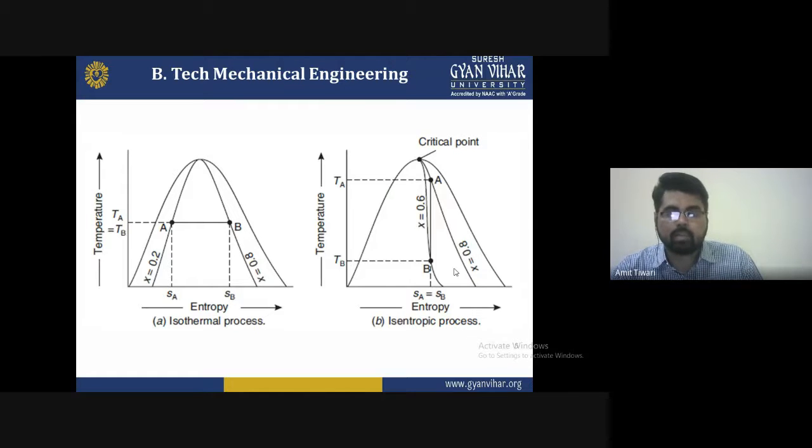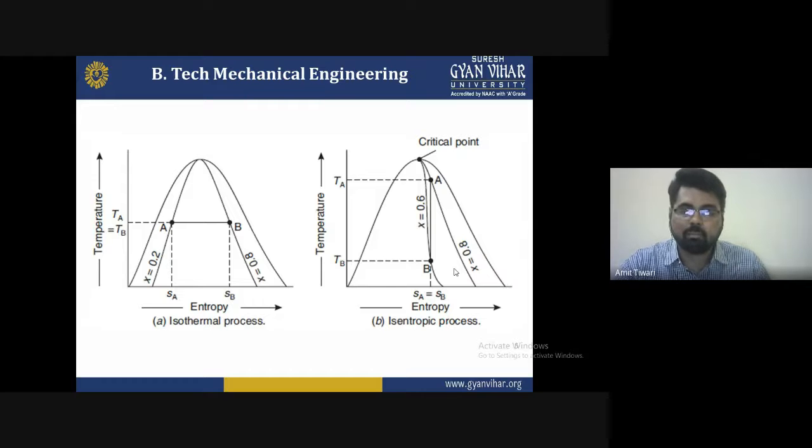So simply, we can say entropy is very important for the transformation of phase because it is related to the heat supply. In the isothermal process in figure A, the temperature is constant. The temperature at point A and the temperature at point B remain the same. There is no change in temperature because it is an isothermal process, and only the entropy at point A and entropy at point B will change.